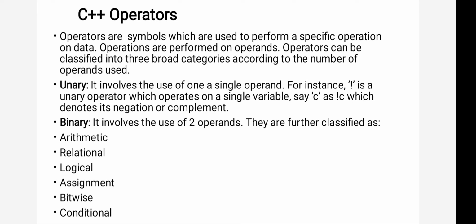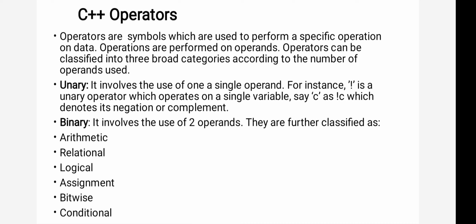Now the next one is conditional operators. The conditional operator is also called the ternary operator. I have also explained these operators in C programming: question mark and colon. When you want to check a condition and, based on the result, print a value, like if A is greater than B print A, else print B, then instead of writing an if condition directly, you can use a conditional operator in a single line.